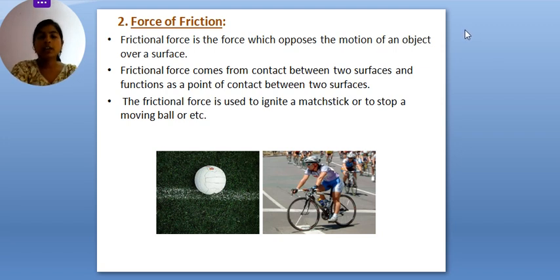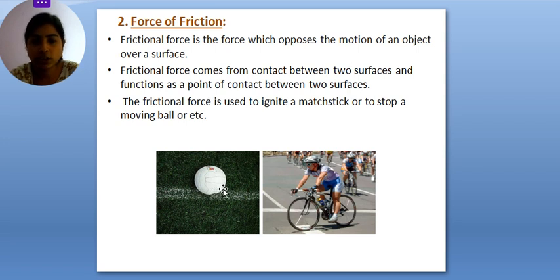Also we can say that it is the force which opposes the motion of an object over a surface. So what is the friction force, and how is this friction force applied? Friction force is applied whenever one body opposes another body and there is a contact between them, a physical interaction between them. At that time, friction force acts on that particular thing.